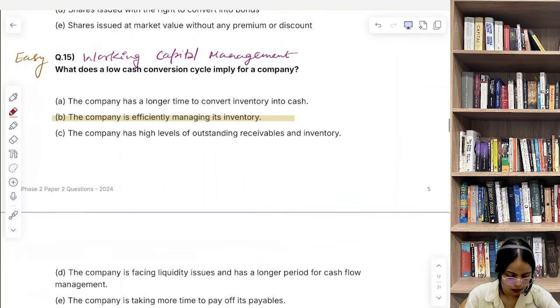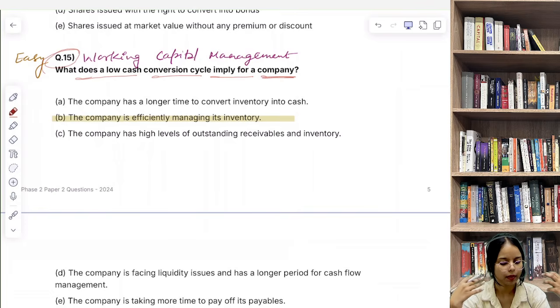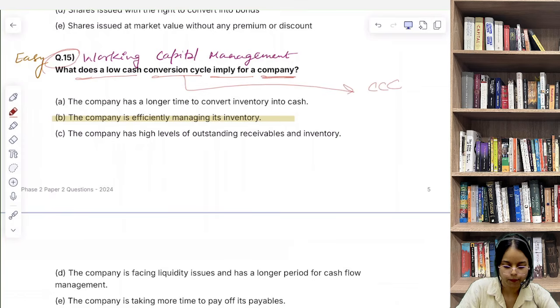Now question number 15. Let's talk about question number 15. So what does a low cash conversion cycle imply for a company? So let's first understand the cash conversion cycle. Okay, CCC. It shows how quickly a company converts its investments in inventory and receivables into cash. अब cash में convert कब तक कर सकते हो उसको, that is your cash conversion cycle.